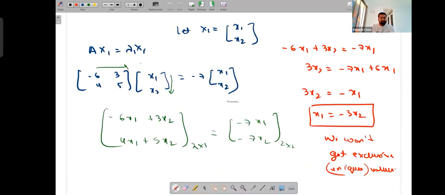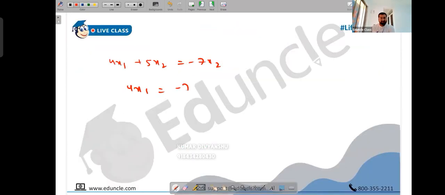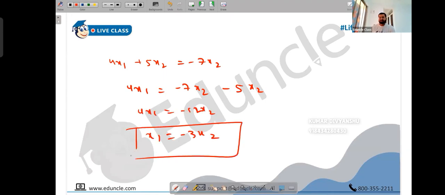So now let's calculate the second equation. So what do we have? 4x1 plus 5x2 is minus 7x2. So we have got 4x1 is minus 7x2 minus 5x2. So we have got 4x1 is minus 12x2. So we have got that x1 is minus 12 upon 4, that's minus 3x2. Like I said, people, did we get an exclusive value? No, we got the same equation. That will always happen. Okay.